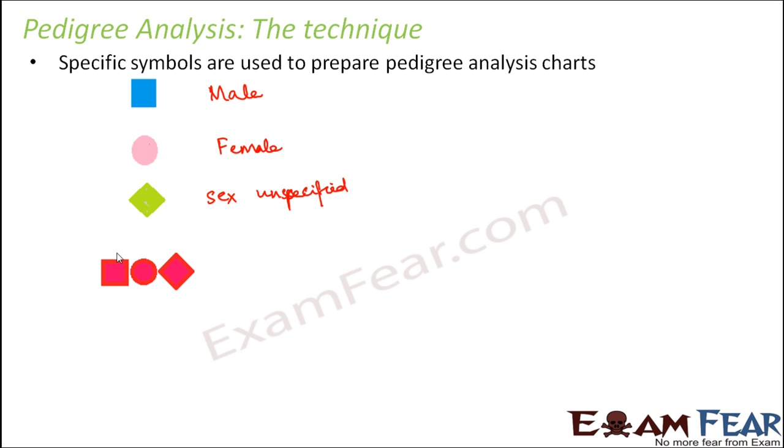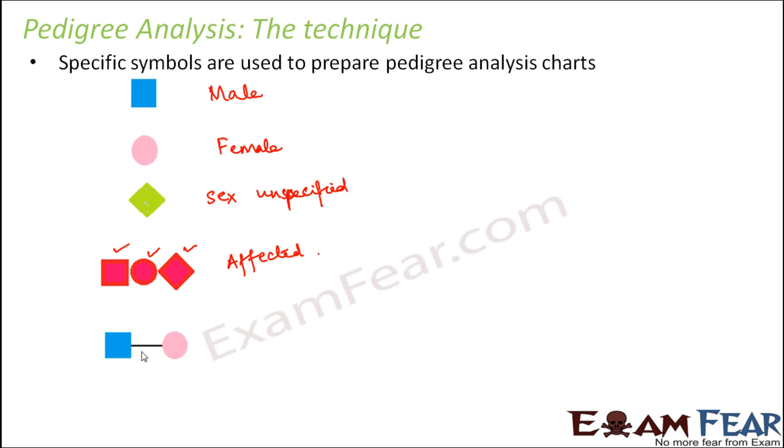So if you have something marked in red, so if it is all red, that means these individuals, now this means a male, this means a female, this means the sex is unspecified. But if they are all bold red, that means that these individuals are affected. So they are affected with a disorder.